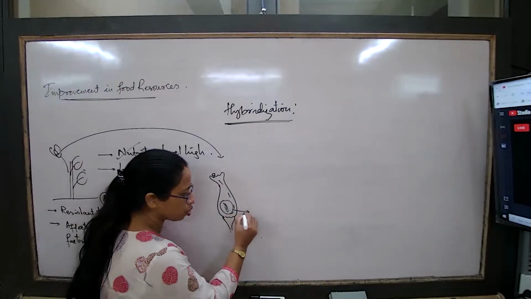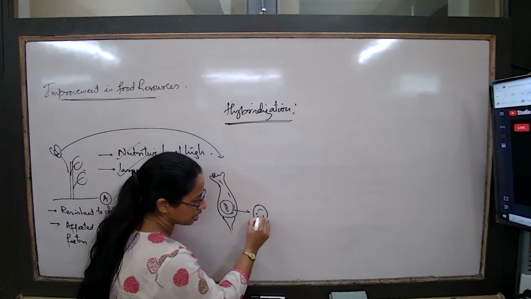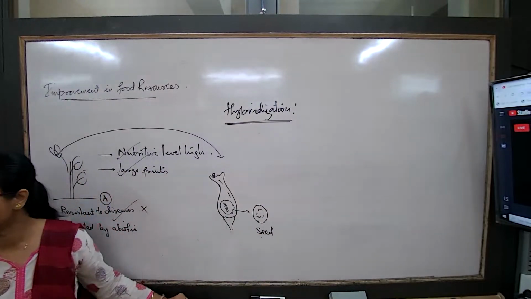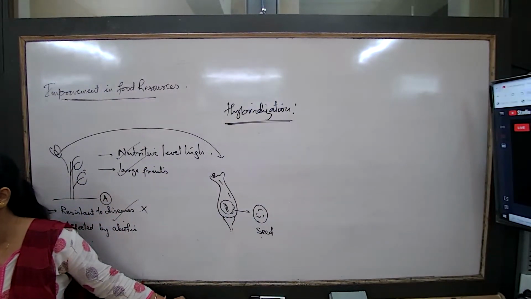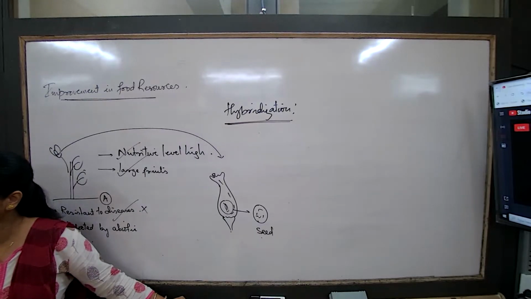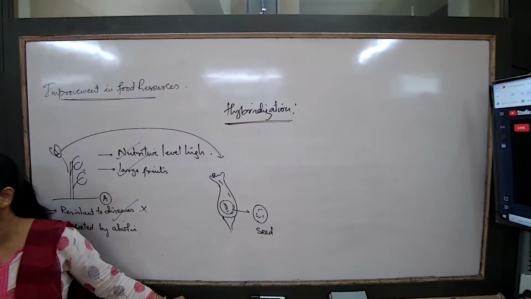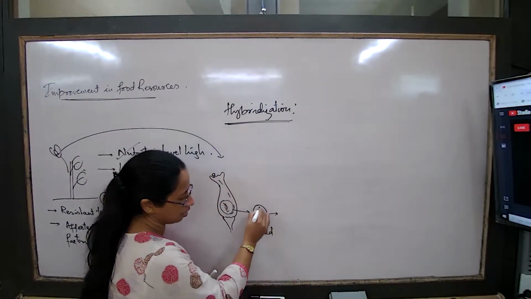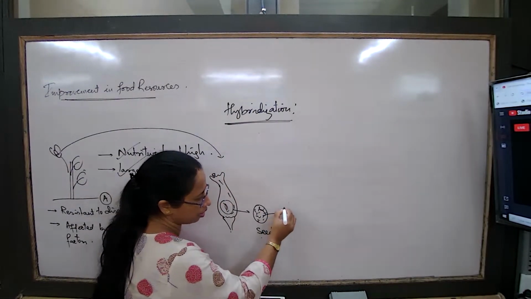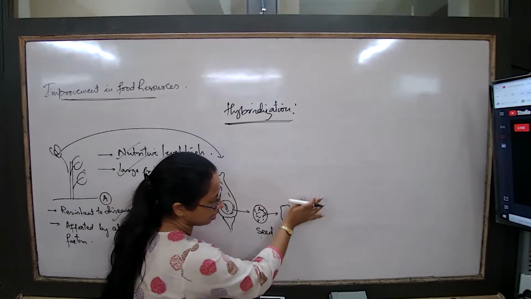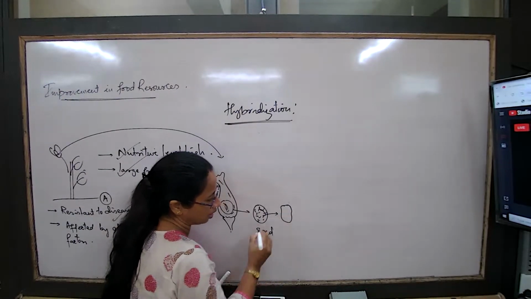So what am I supposed to do? Take the seed. The seed is a multicellular structure. Alterations are to be done in the cells of the seed. So now what next? This is the entire multicellular structure that we are talking about. Now select only one cell of the seed.